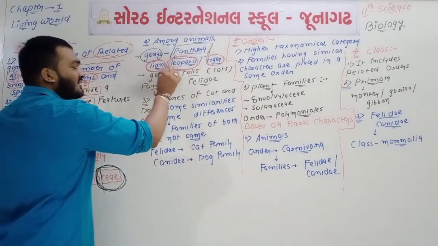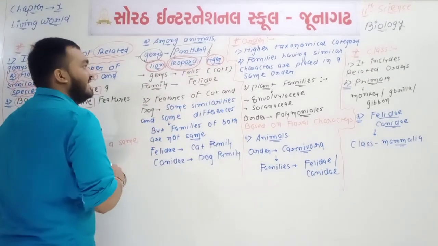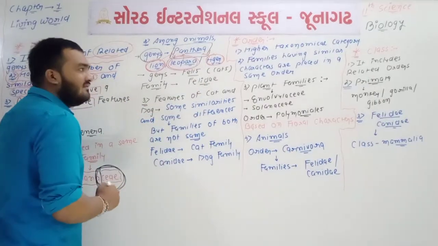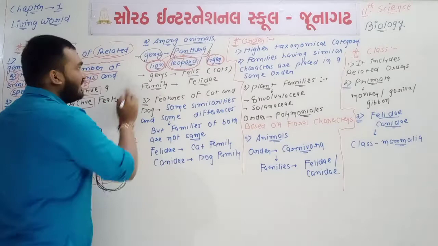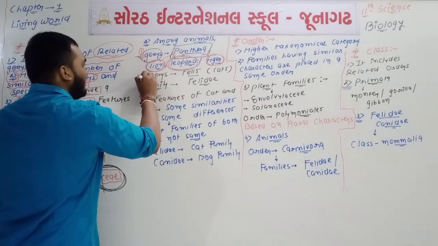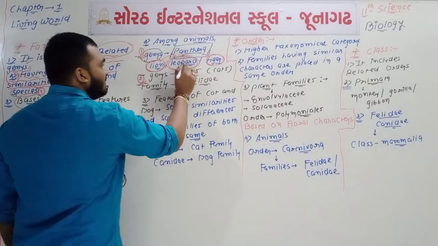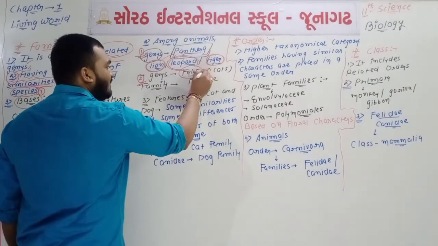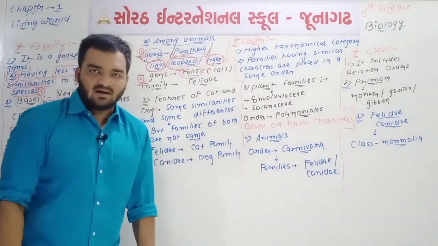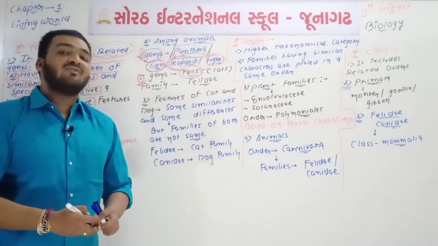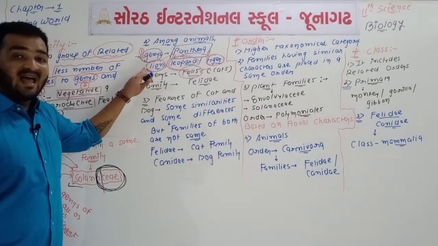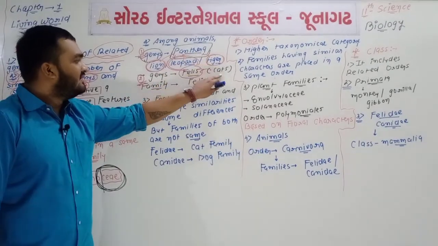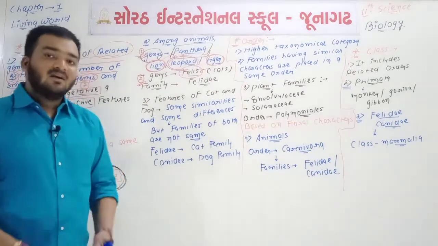These three animals are different, but the genus of all three will be the same. So we are talking about the Panthera genus. Now the second one is the genus Felis. Felis is the genus of different types of cat. So you can say that the genus of lion is Panthera, the genus of leopard is also Panthera, and the genus of tiger is Panthera, while the genus of cat will be Felis.